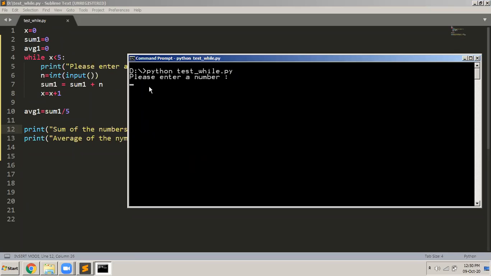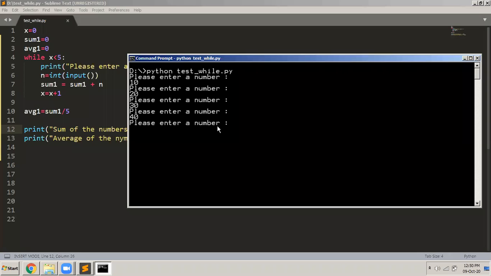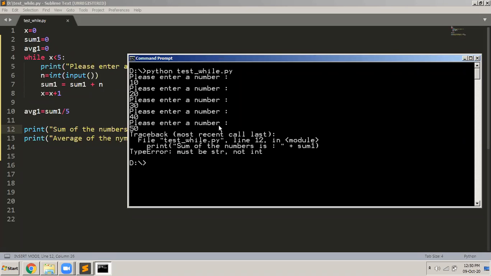It is asking me, please enter a number. So the first number that I will enter is 10. Second number is 20. Let us make it simple. Third number is 30. Fourth number is 40. Fifth number is 50. Okay, it read all the numbers, but finally it gave an error here.